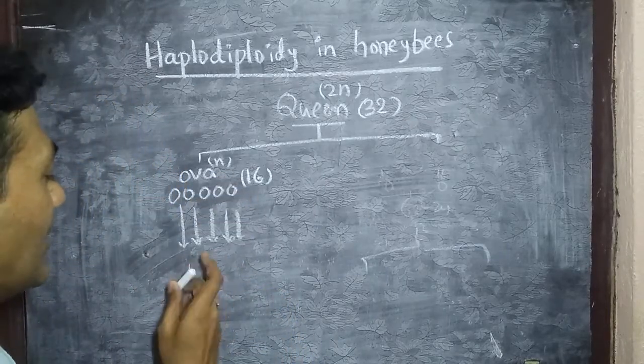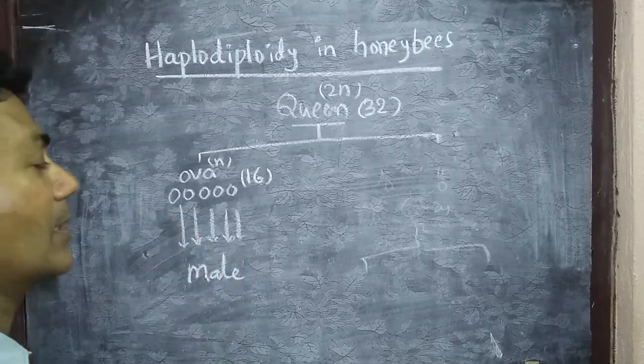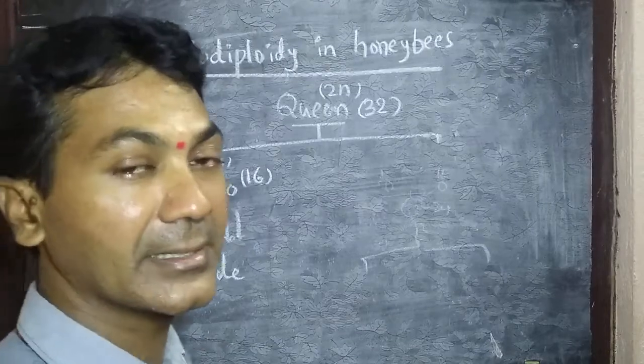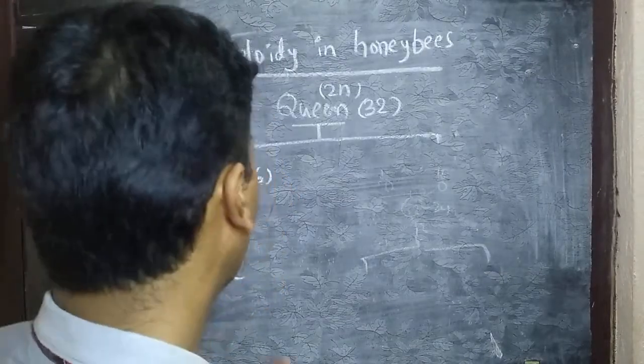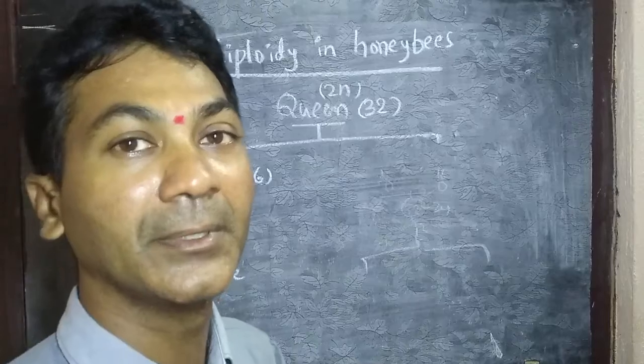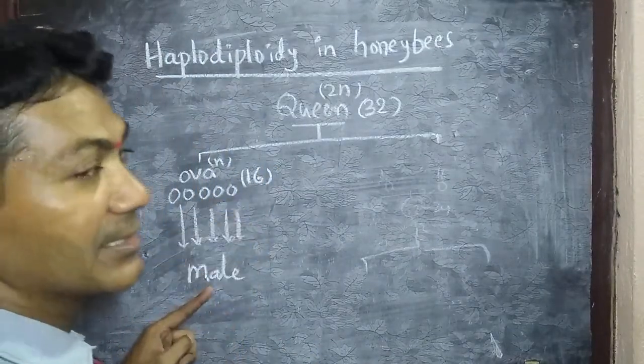It gives male bees. The male bees are produced from ova without fertilization. Hence, this process is known as parthenogenesis. Parthenogenesis is a process seen in the animal kingdom where organisms are produced without fertilization.